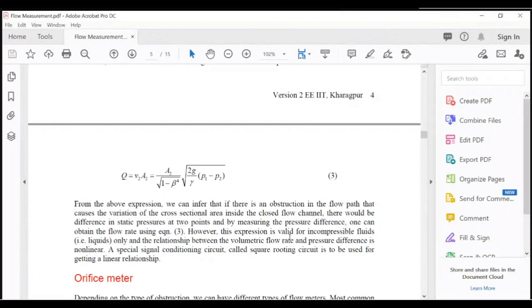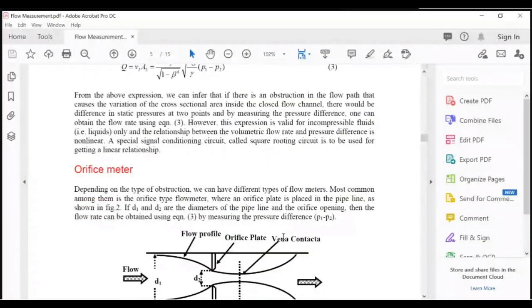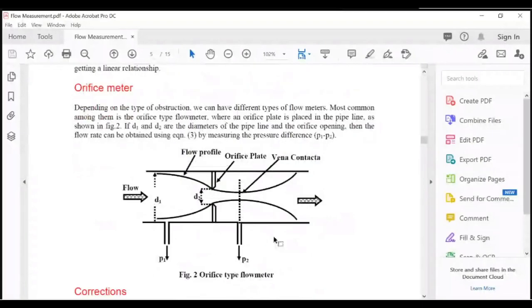So the first instrument is the orifice meter. You can see here, this is the obstruction in the flow. From the left side, fluid is coming, and the fluid has to cross this obstruction.